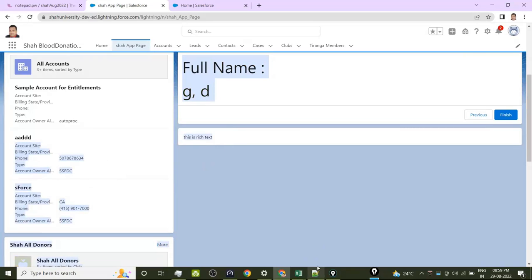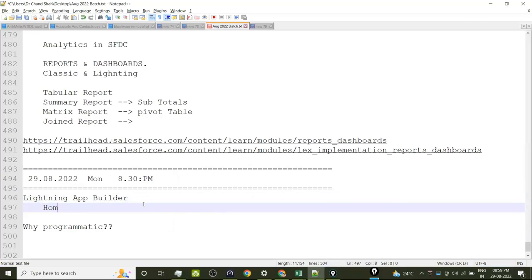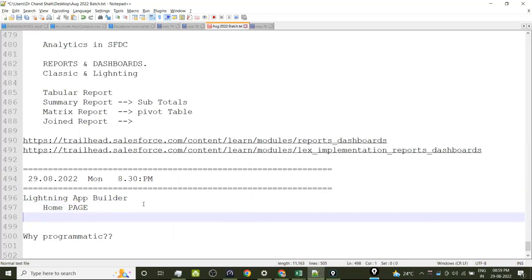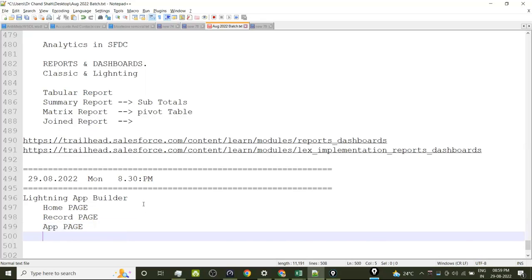Right. Already you know restriction visibility. So what you have observed: home page, record page, app page, and also conditional rendering, nothing but restrict visibility.